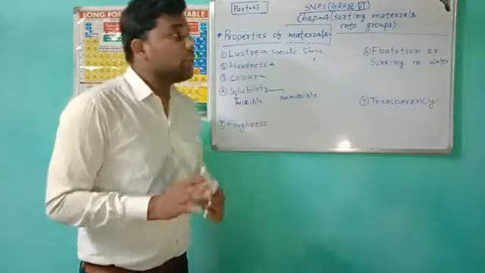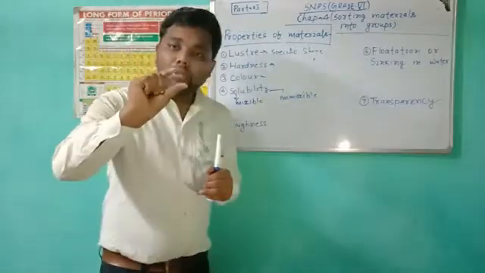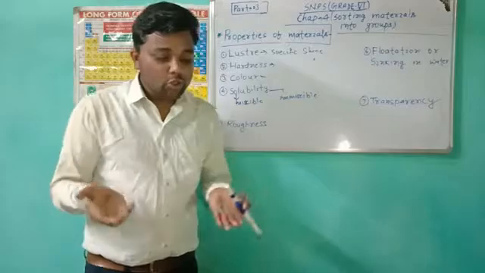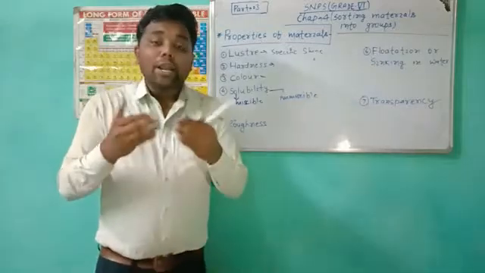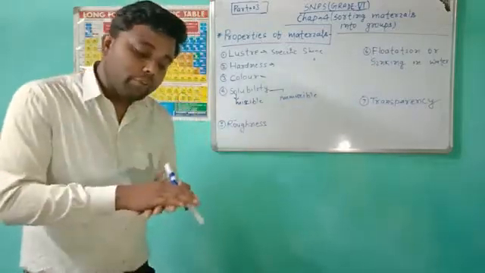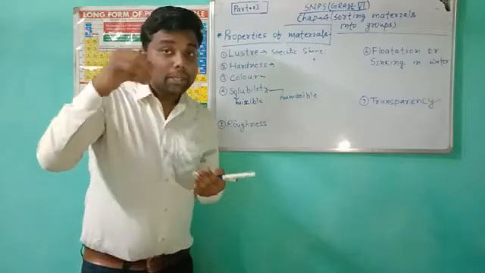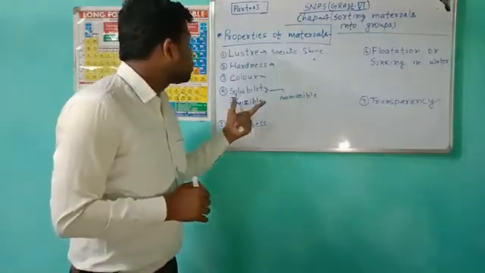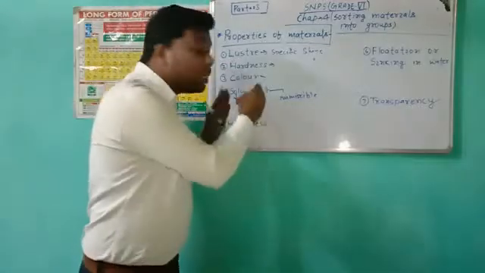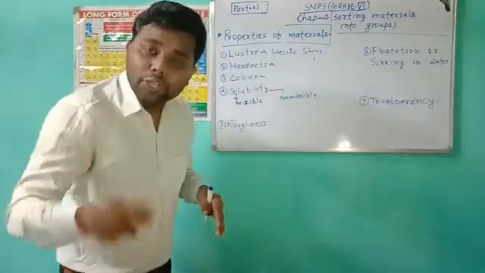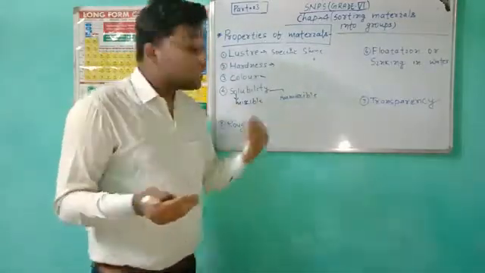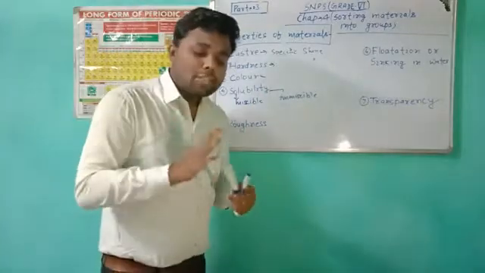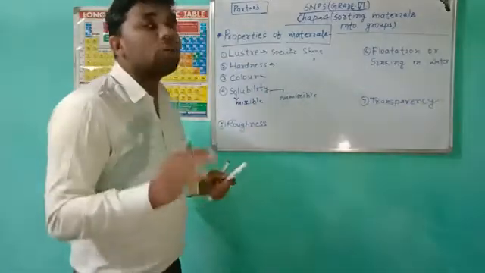Lemon juice can easily dissolve in water. Alcohol can easily dissolve in water, and honey can easily dissolve in water. So these are the miscible liquids. And what about immiscible liquids? Immiscible liquids are not dissolved in water.